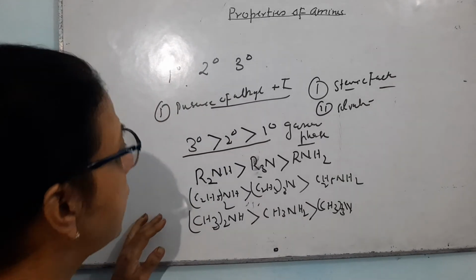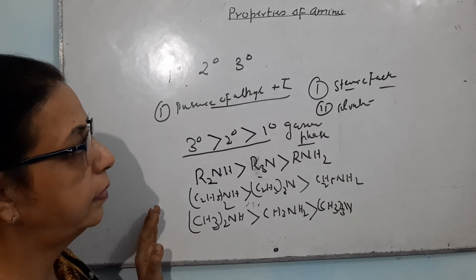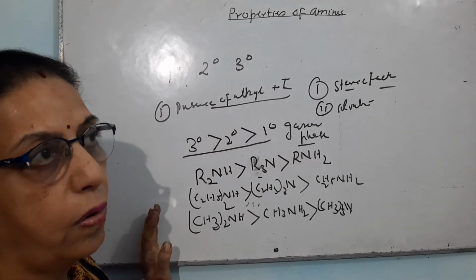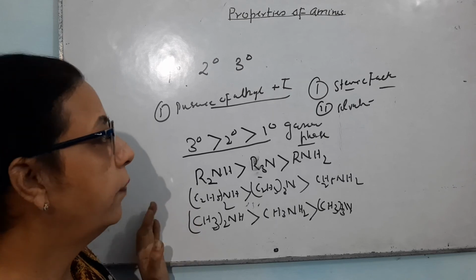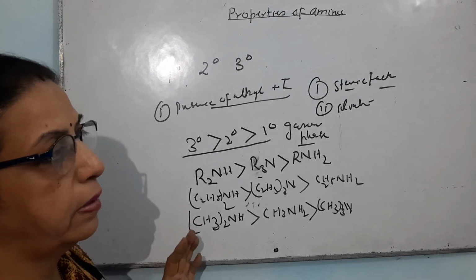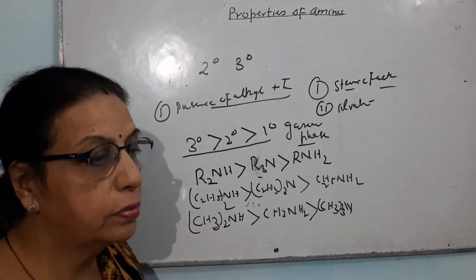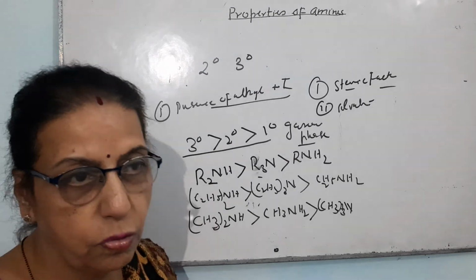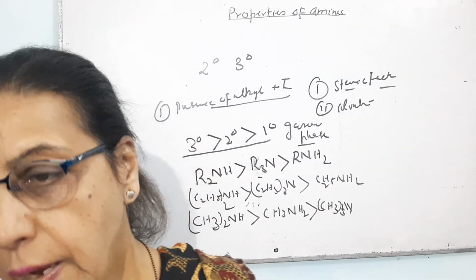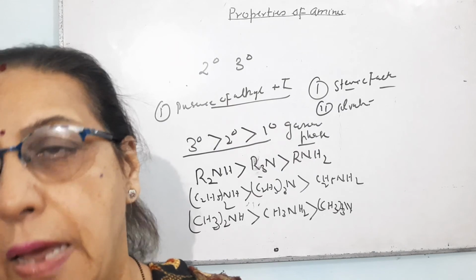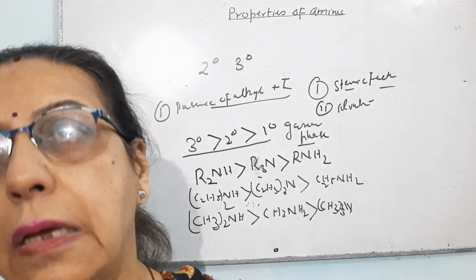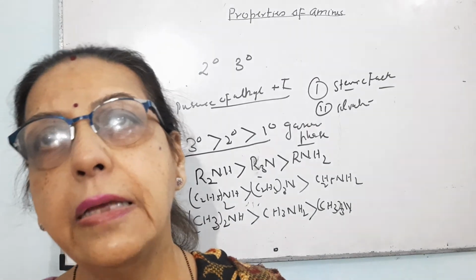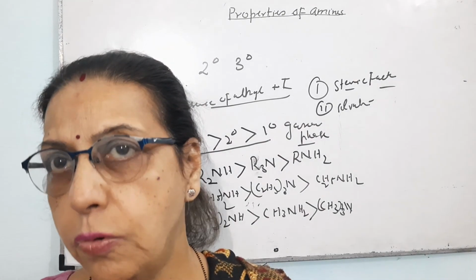In the case of steric factor, if there are three alkyl groups in the tertiary amines, that will cause crowding and there will be less availability of the lone pair of electrons. So the basicity of the tertiary amine will decrease. Suppose you go in a ground and you have to take something. If that ground is very crowded, it will be difficult for you to get the things. And if it is less crowded, you will be able to take the thing.